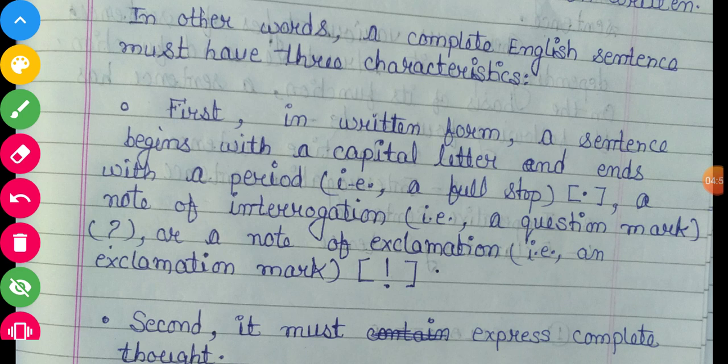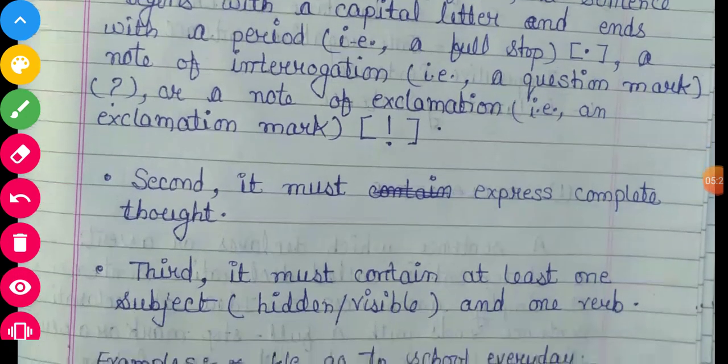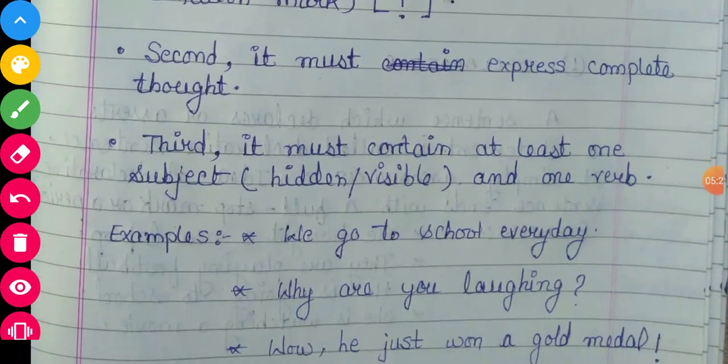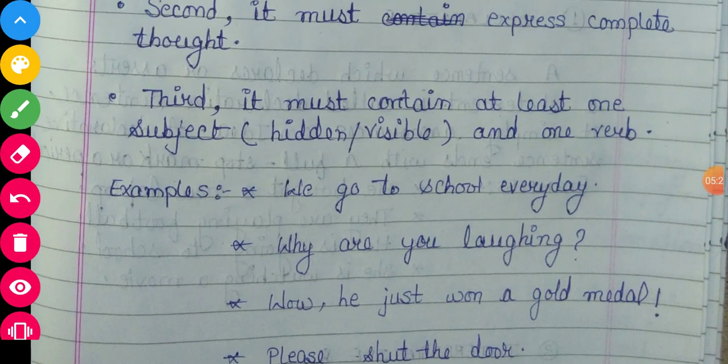Firstly, in written form, a sentence begins with a capital letter and ends with a period, that is also known as a full stop, a note of interrogation, that is question mark, or a note of exclamation, that is exclamatory mark. So a sentence starts with a capital letter and it ends with a full stop, question mark or exclamatory mark. So this is the first characteristic of a sentence.